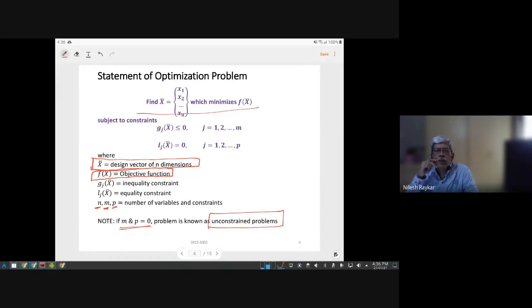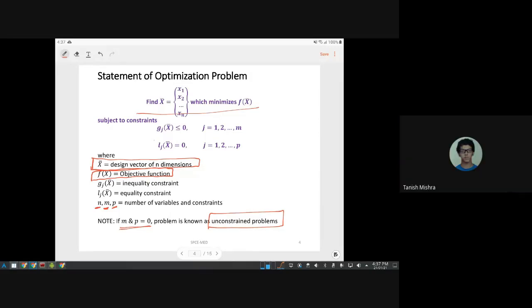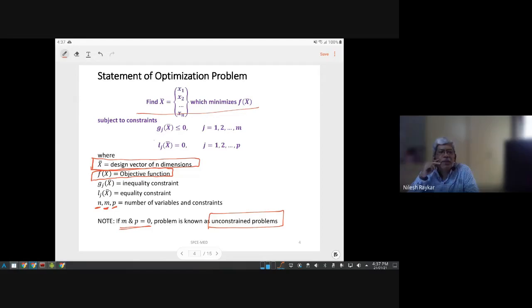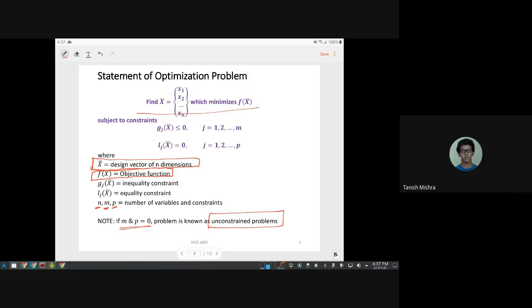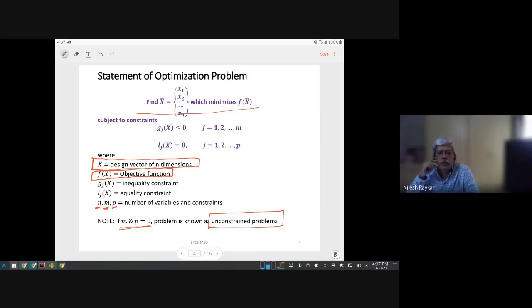So in order to maximize f(x bar), you say minimize 1 by f(x bar). But that can lead to a problem which you can guess. What could be the problem if you take 1 by f(x bar)? As engineers, you should see 0 in the denominator. Yeah, 0 in the denominator will lead to singularity. So what is the other way of converting maximization to minimization?